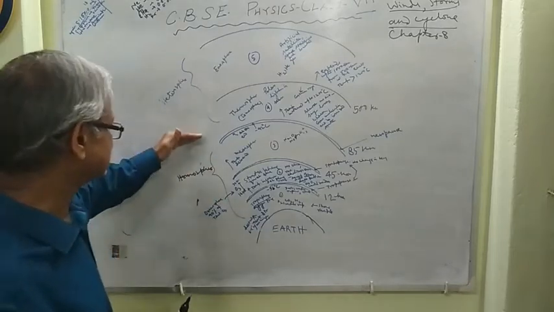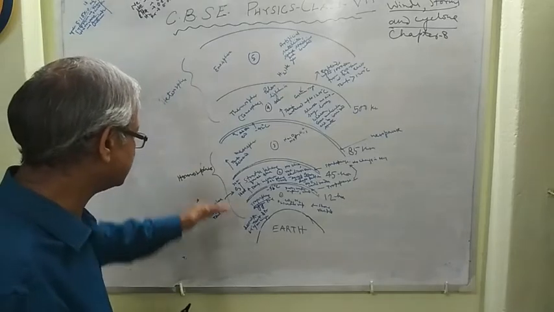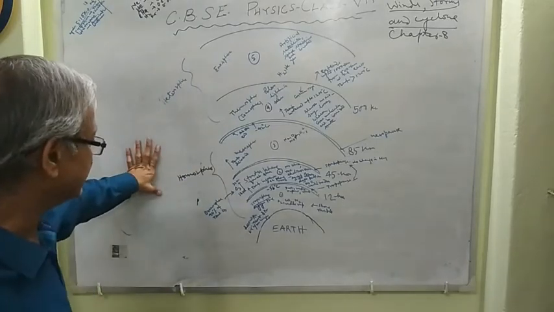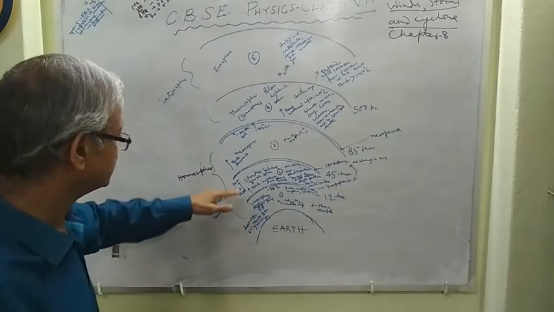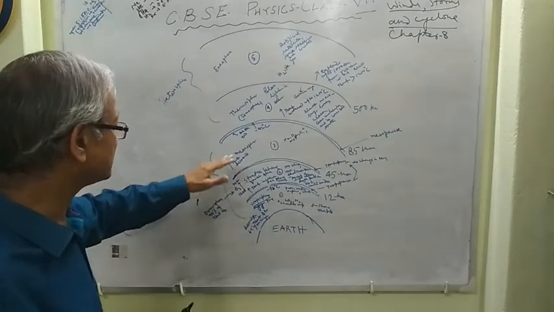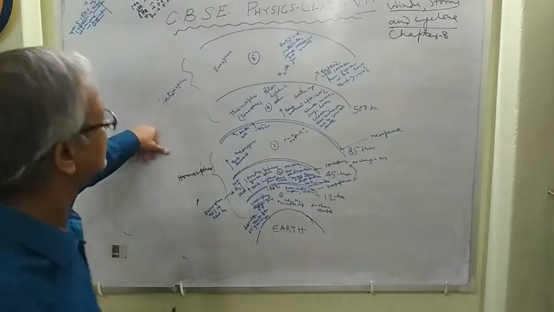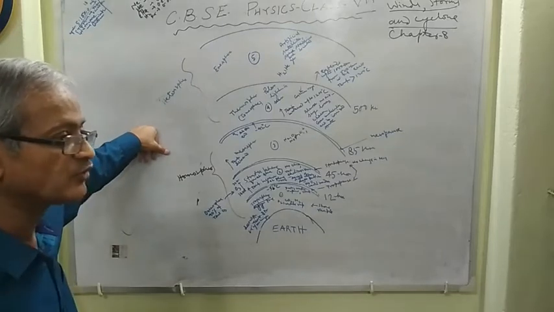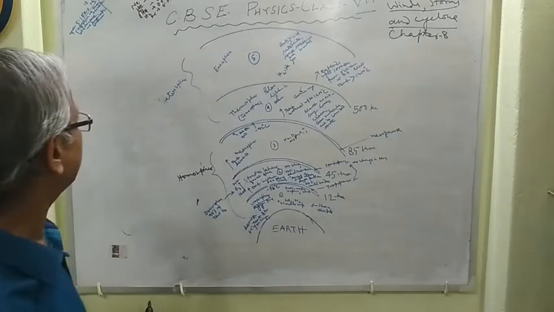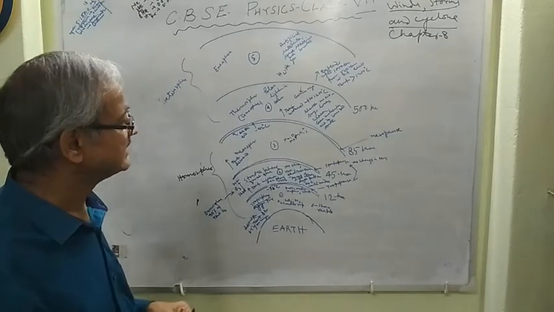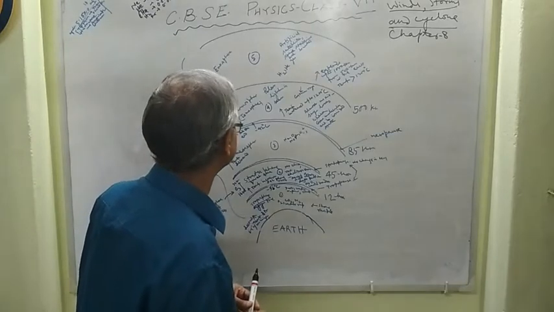According to their chemical composition or structure, the first three layers, the troposphere, stratosphere and mesosphere altogether, are called the homosphere. And the last two layers of air, the thermosphere and exosphere, are called the heterosphere. Right? These must be remembered.